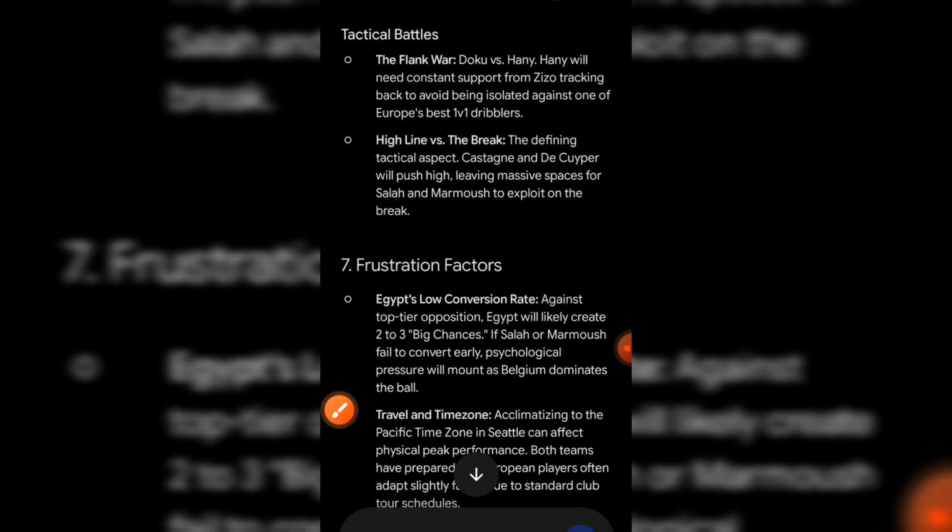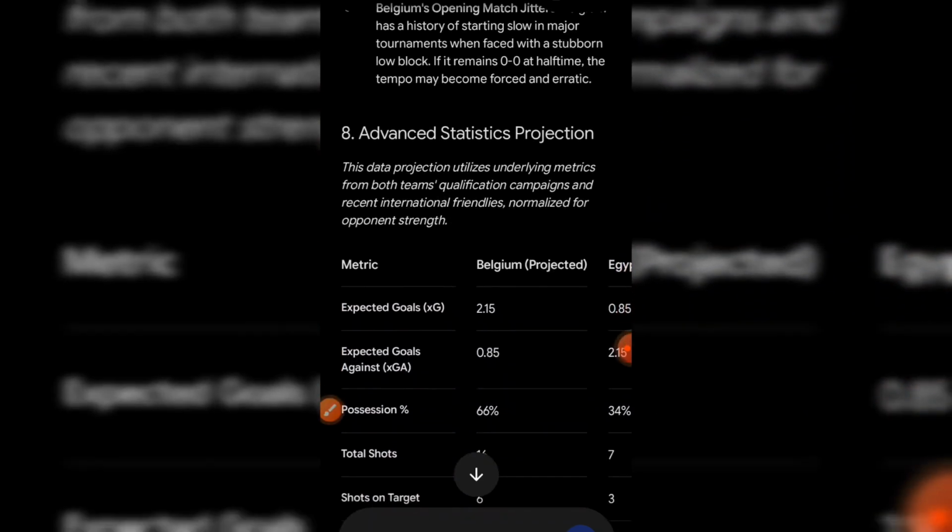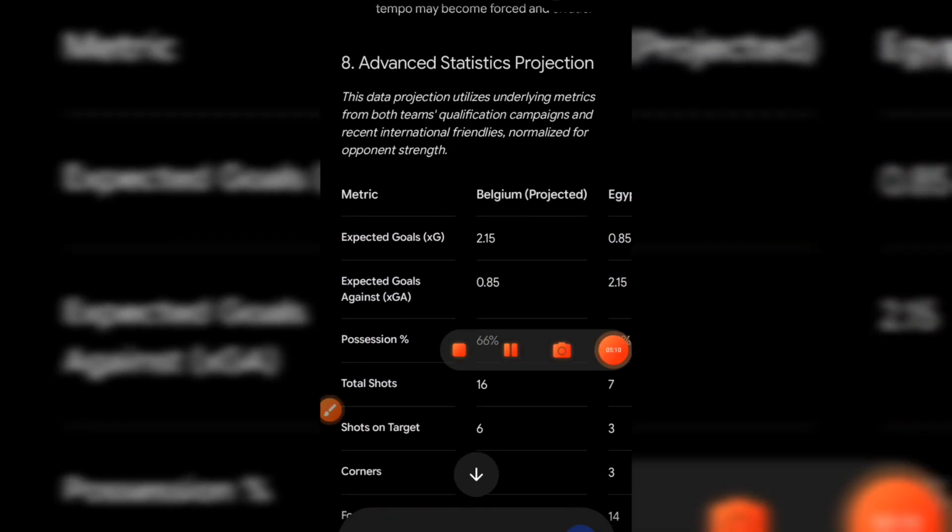So there is high probability that if Egypt can utilize their counter-attack techniques, there is high probability that they will beat Belgium in this particular match. But we are going to determine that when we get to this score line. Now, moving to the advanced statistics projection.